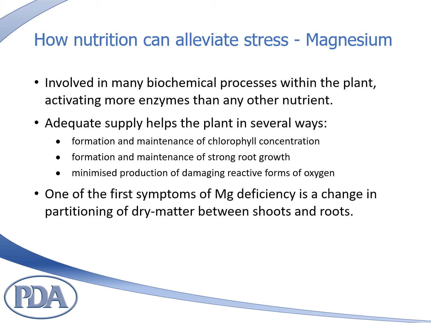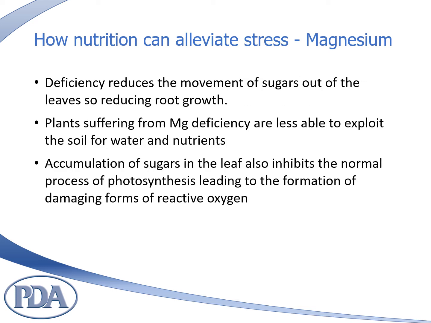One of the first symptoms of magnesium deficiency is a change in partitioning of dry matter between shoots and roots. Deficiency reduces the movement of sugars out of the leaves, so reducing root growth. Plants suffering from magnesium deficiency therefore will be less able to exploit the soil for water and nutrients, making them susceptible to drought and low nutrient supply. Accumulation of sugars in the leaf also inhibits the normal process of photosynthesis, leading to the formation of damaging forms of reactive oxygen.